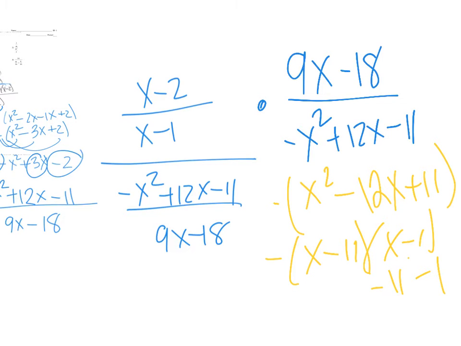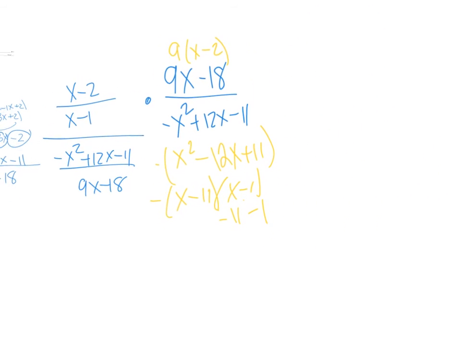It's not here, so that won't cancel. If I factor out this just to go backwards, that won't cancel with the negative 2 because it's there in the same numerator. We need them to be opposite. So nothing's going to cancel, so I just need to FOIL this, or distribute this, I should say.